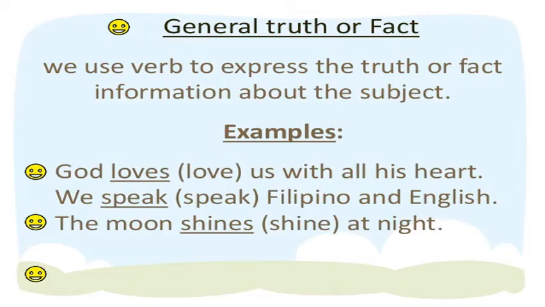Let's talk about the general truth or fact. We use a verb to express the truth or factual information about the subject. God loves us with all his heart. We speak. We is plural, yes, plural person, and that's why we didn't use s with speak. The moon shines at night. These all are examples of general truth or facts.